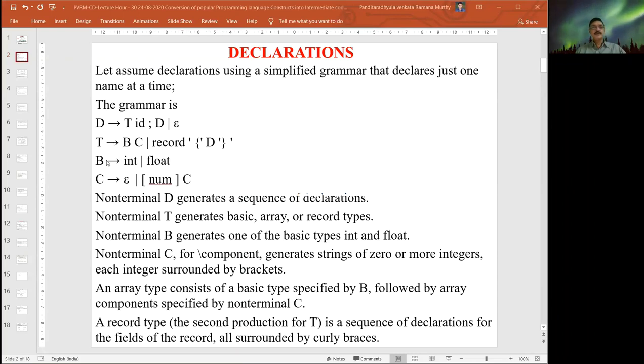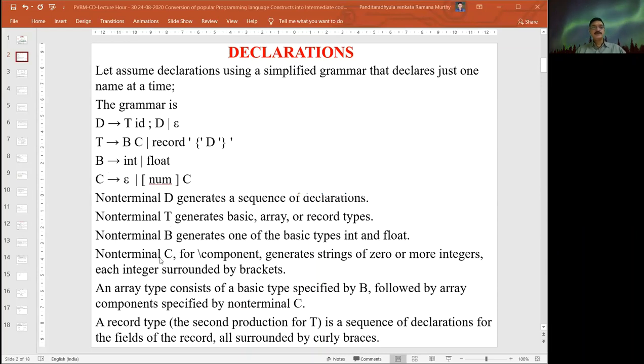Non-terminal B generates one of the basic data types, integer or float. Non-terminal C, the component, generates a string of zero, epsilon, or more integers, each integer surrounded by brackets. This is the meaning of this particular grammar.